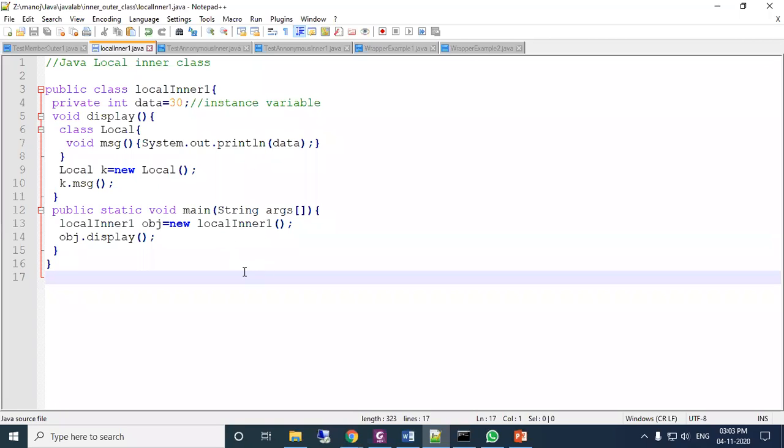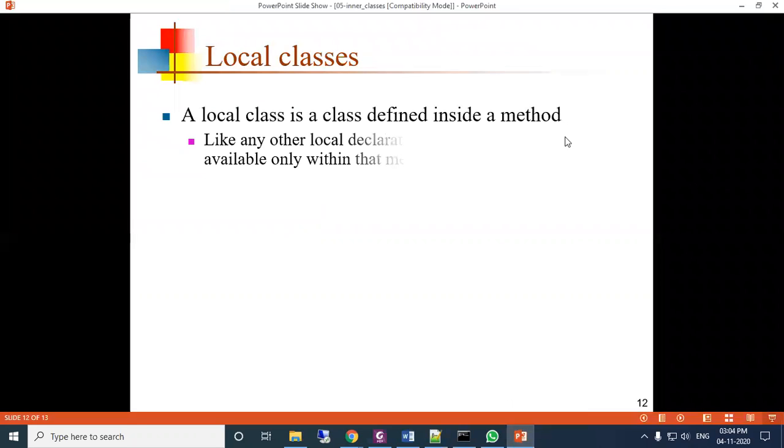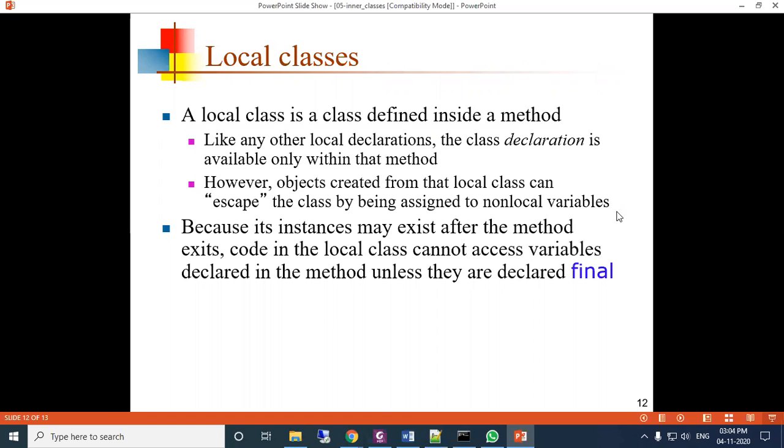A local class is a class defined inside a method. So, like any other local declaration, the class declaration is available only within the method. However, objects created from that local class can escape by being assigned to non-local variables. Directly you can assign to the non-local variables.